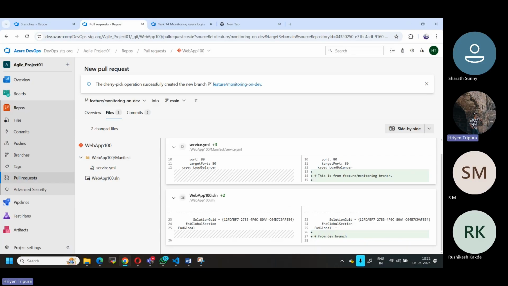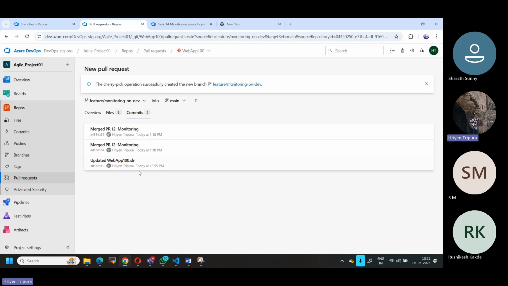Sorry, my bad. Okay, this is what I can see, two changes. Now I can see this thing changes, right? Monitoring related, this is all PR. If you remember, there is something called the default one, right? This is default. We have monitoring, and the commit ID we had before was not there. Now if you see here, because if you remember, we created a commit ID, right? Different commit ID. This is not there now.